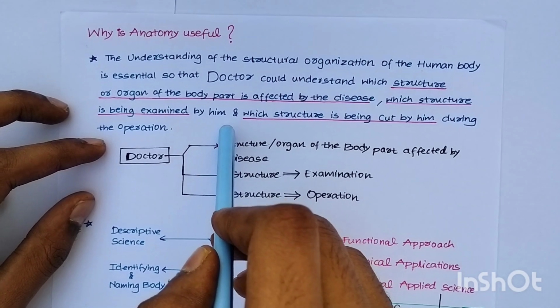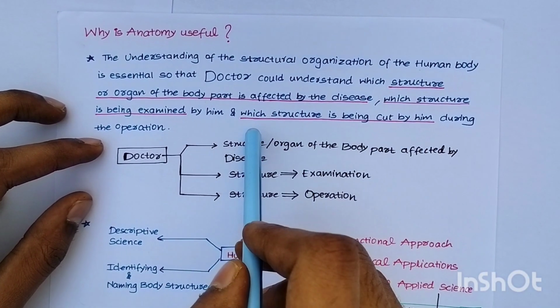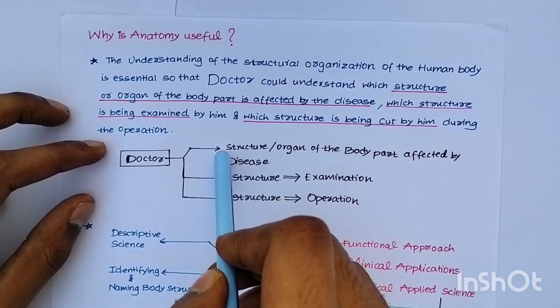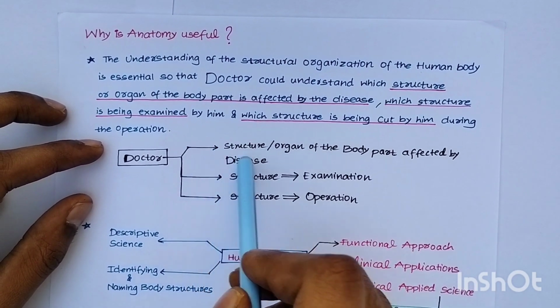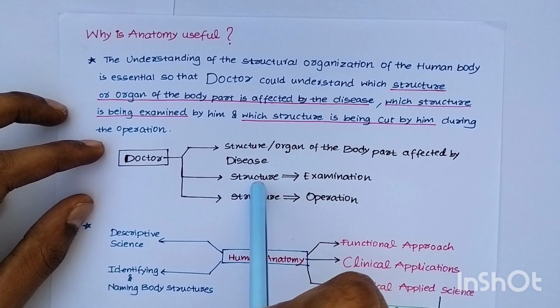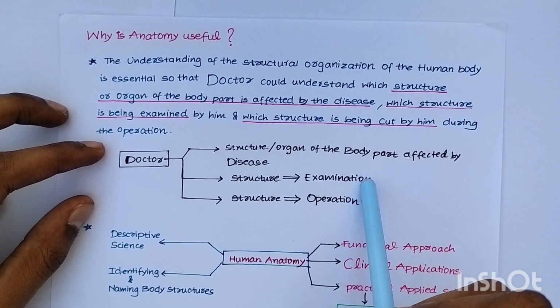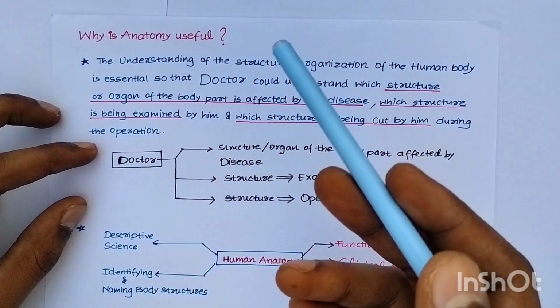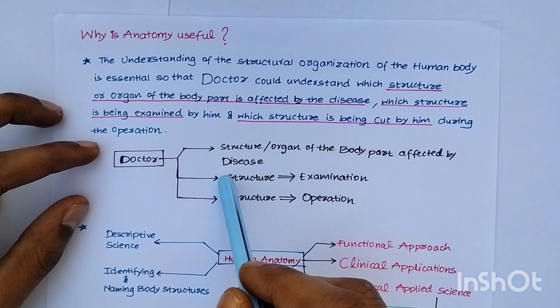When he knows anatomy only, he can diagnose whatever the disease or the pathology the organ had. And the structure to examine the human body, he should know what the muscle is, which one is affected, you should know, right?